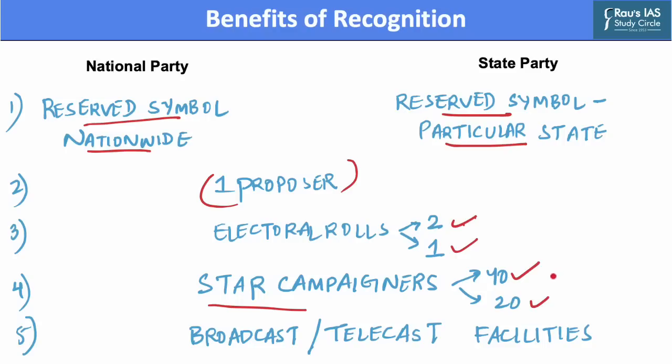Further, both state and national parties are entitled to secure broadcast or telecast facilities over All India Radio or Doordarshan during the period of general elections.